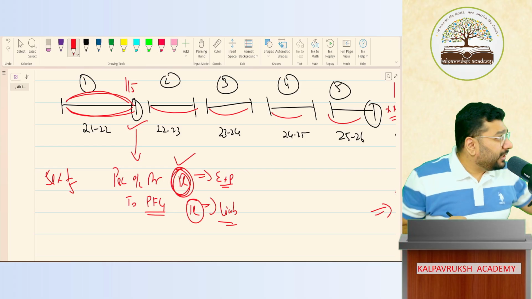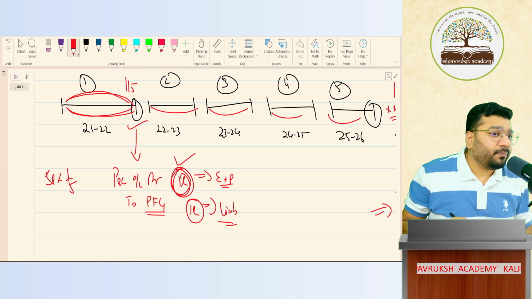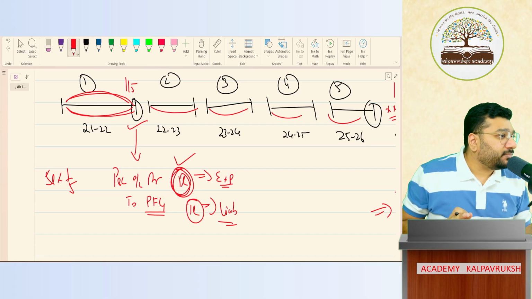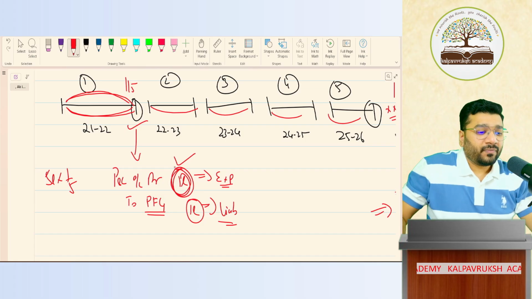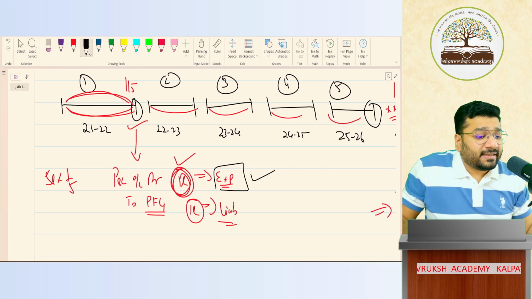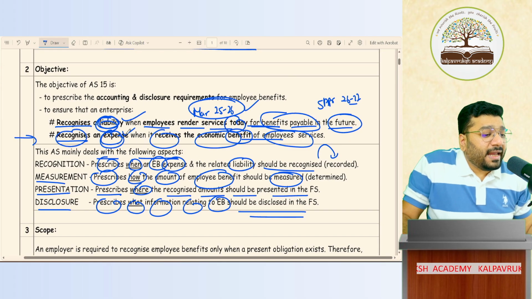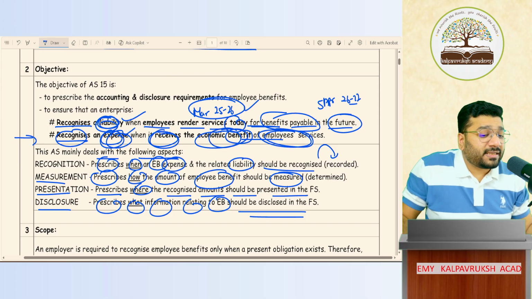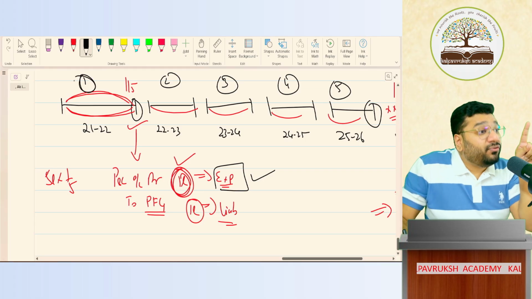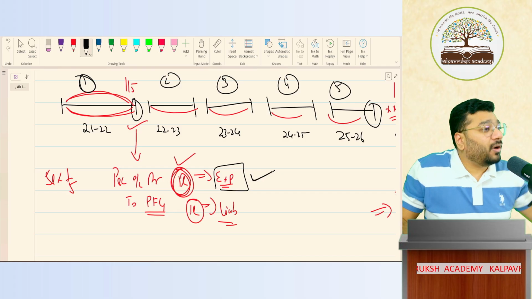This is the core, this is what we are going to discuss. Around this there are a lot of masalas, but this is the core conceptual discussion. Any doubts in this? So now what has happened? This AS 15 is helping you to record the expenses in that period when the economic benefit is received. Recognize expense when it receives the economic benefit of the employee services. In the first year, I'm getting 1/5 of the services. So 1/5 of the future expenditure I'm recording today. Got it, not got it?